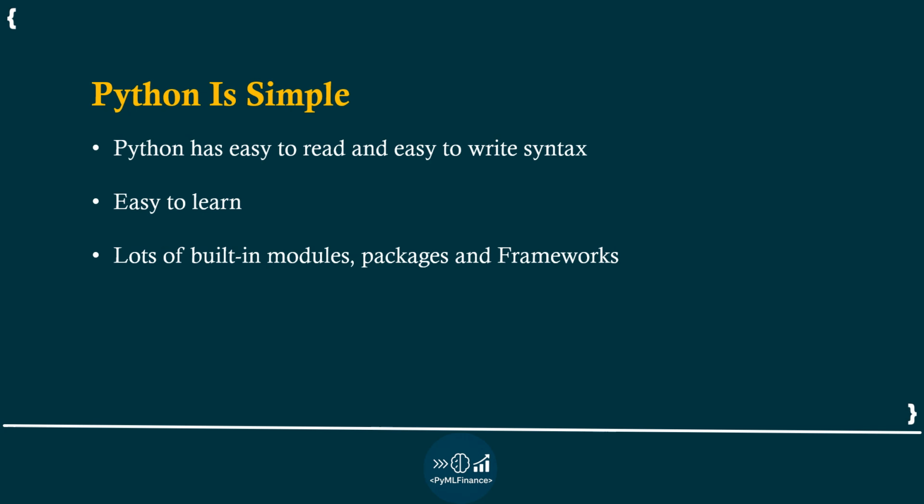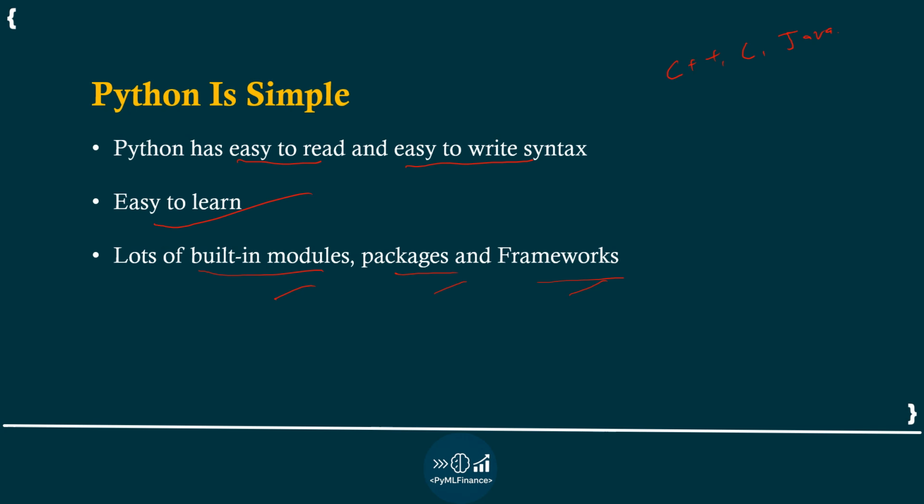Python has easy to read and easy to write syntax. It is easy to learn and it has a lot of built-in modules, packages and frameworks. If you compare to some languages like C++, C, Java and others, Python is simpler and more beginner friendly. Due to its built-in modules, packages and frameworks, we do not need to write programs from scratch.